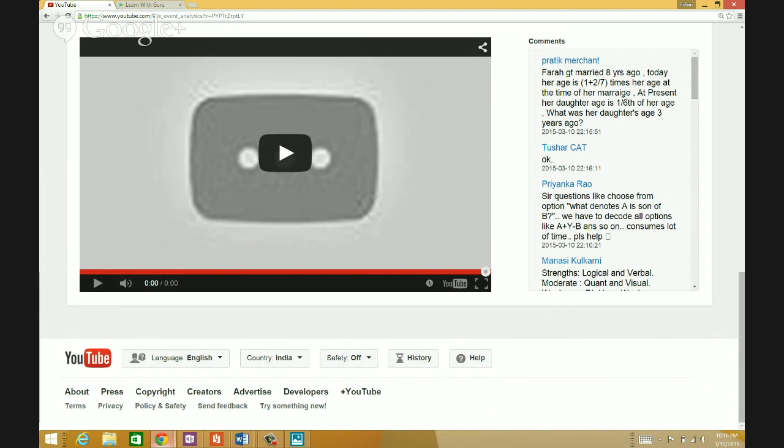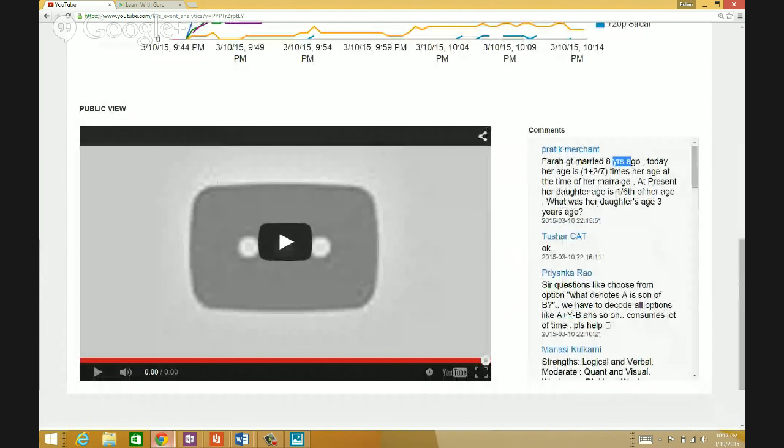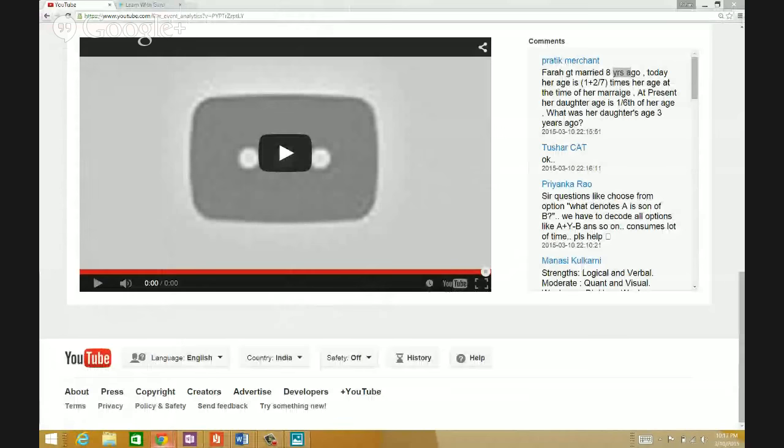Pratik, if you can give me options, it'll be wonderful, because then it's very easy to decode. Precisely, if I have the daughter's options, I can find out whatever I need. Problems on ages are always to be solved using options, nothing else. Keep that in mind, because if you write equations, like x is the age when she got married, plus 8 years, you'll go crazy, and you won't get the answer in the stipulated time.